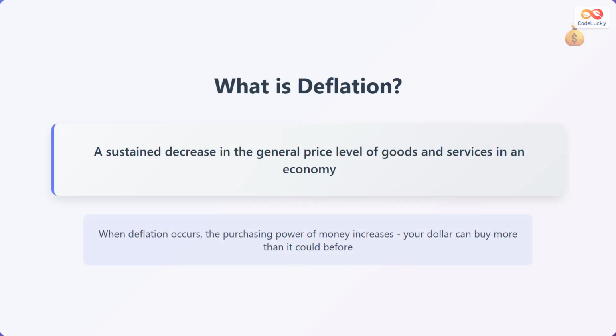Deflation is defined as a sustained decrease in the general price level of goods and services throughout an economy. Think of it as the opposite of inflation. When deflation happens, the same amount of money can buy more things than it could before. For example, if a loaf of bread costs $5 today, during deflation it might cost $4.50 next month. This means your purchasing power increases, your money becomes more valuable over time.